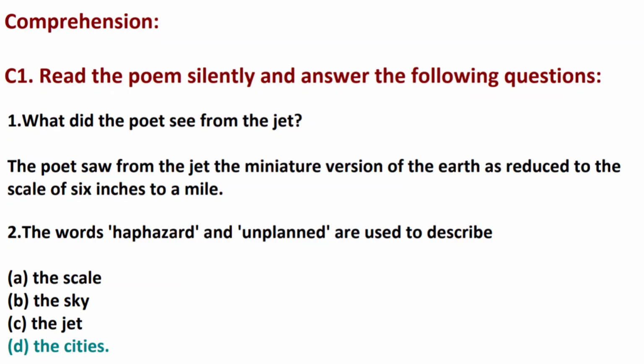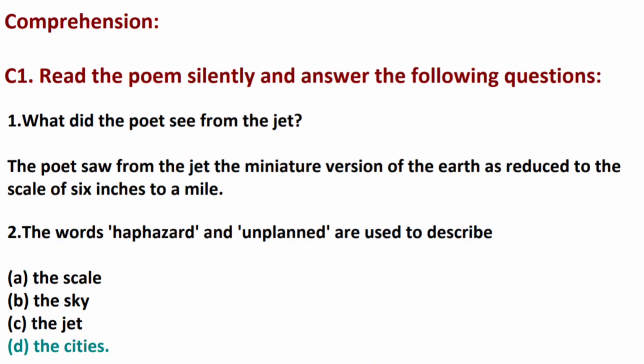C1. Read the poem silently and answer the following questions. First question. What did the poet see from the jet? Answer. The poet saw from the jet the miniature version of the earth as reduced to the scale of 6 inches to a mile.